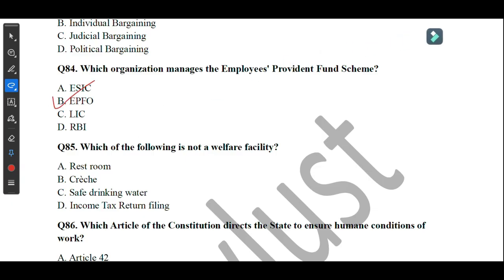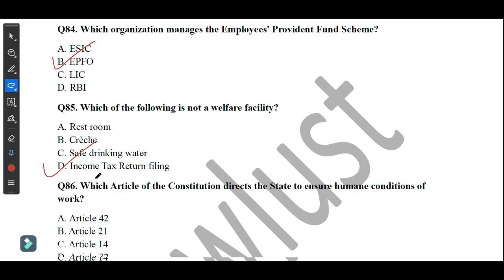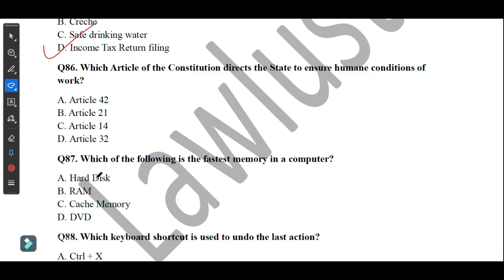Which of the following is not a welfare facility? So here the correct answer is income tax return filing. Move on to the next question. Question number 86, which article of the Constitution directs the state to ensure humane conditions of work? So here the answer is article number 42, option number A.